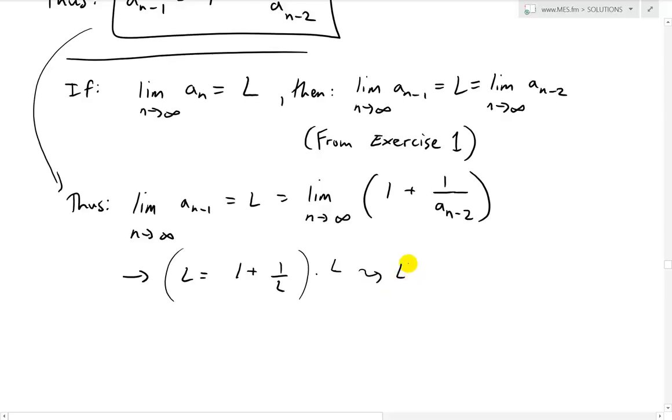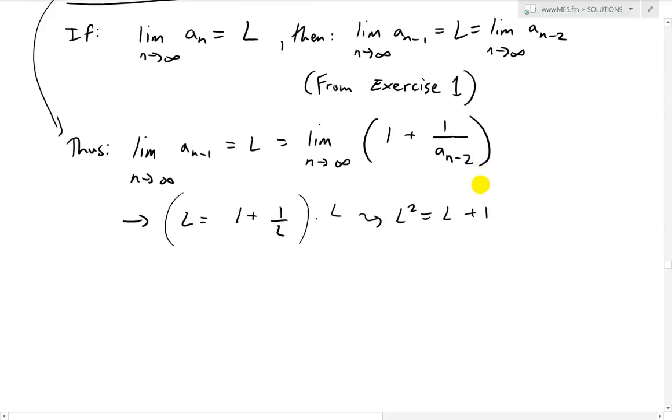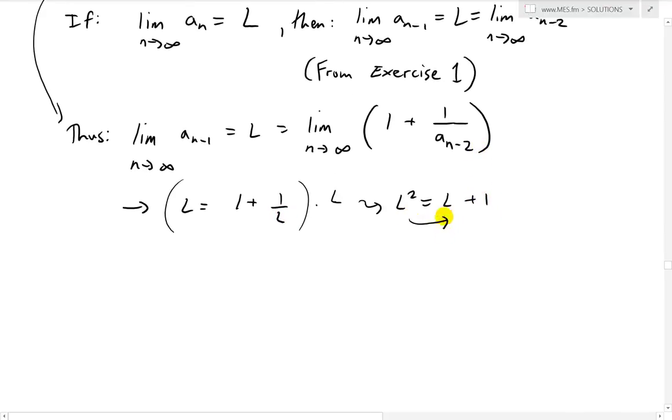What we end up getting is L squared equals L plus 1, and then this one cancels. So just move the other ones to the other side, like that. I'll put the 0 on the other side: 0 equals L squared minus L minus 1. Or just put it the other side for convenience. So 0 is on the other side, L squared, I move everything here, minus that, we have this.